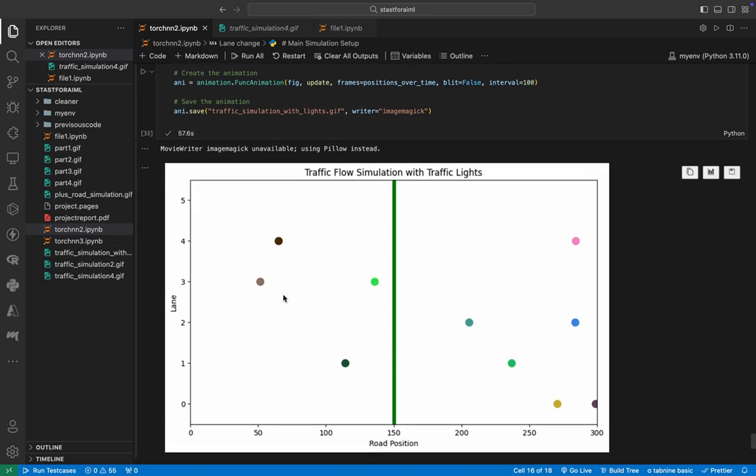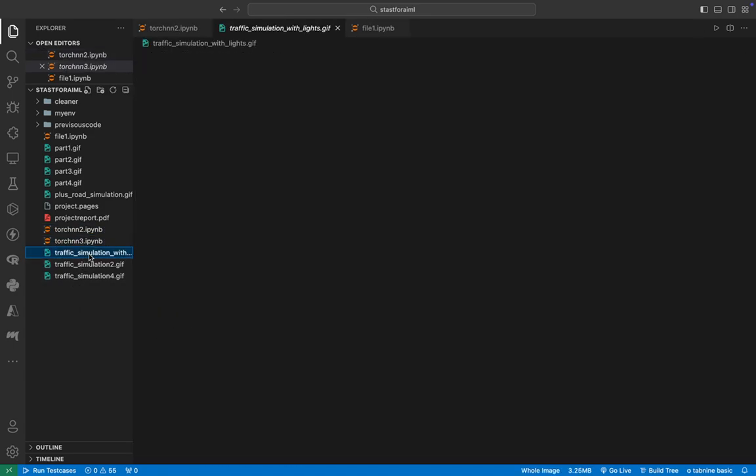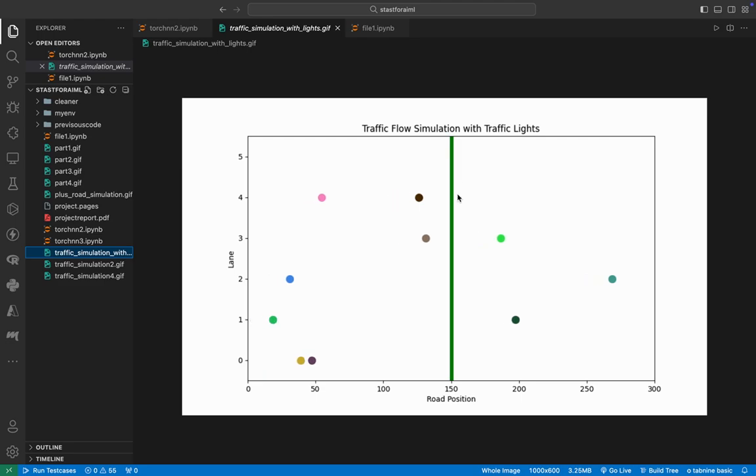Again we made a GIF of it, so it will be easy for us to visualize. You can see that when the light is green, the car is passing, but the intersection is at 50, so the vehicle is stopping or slowing down there. The light also determines whether the vehicle will stop here or not. So the more training happens, the more the model learns where to perform what decision.